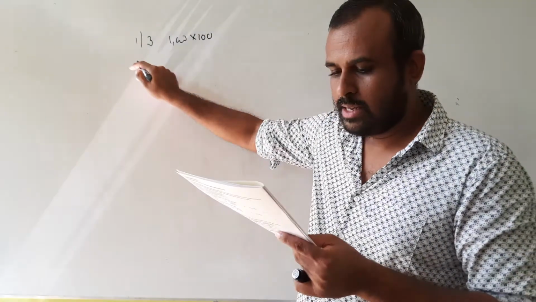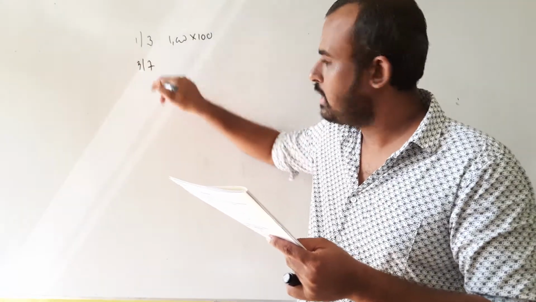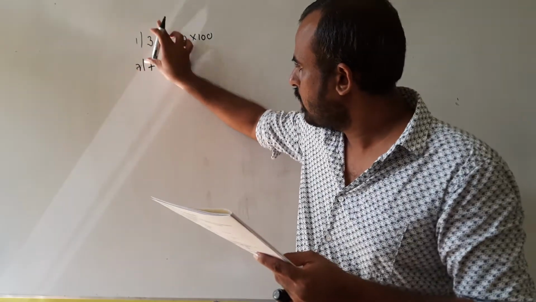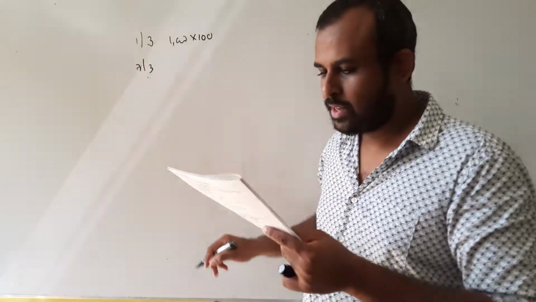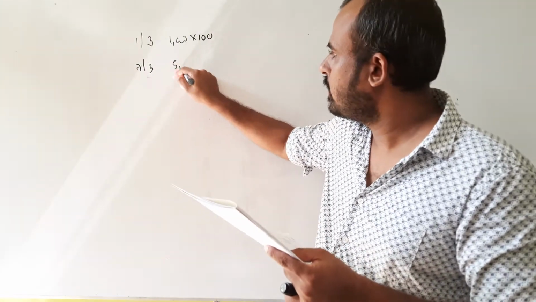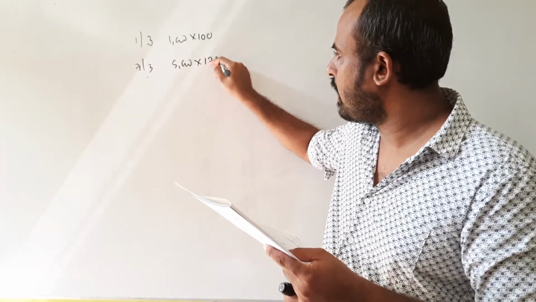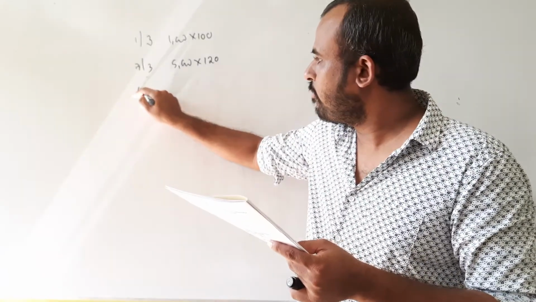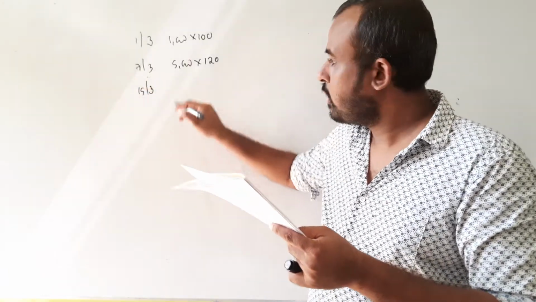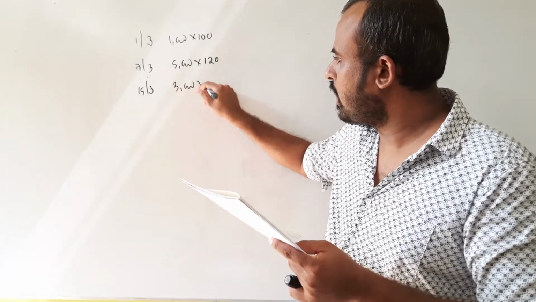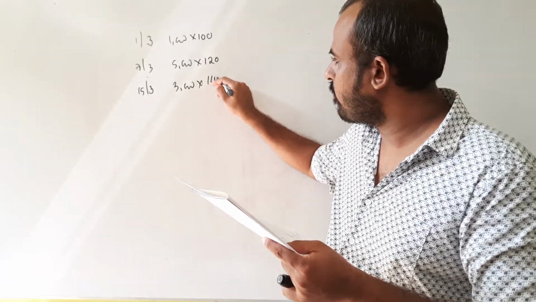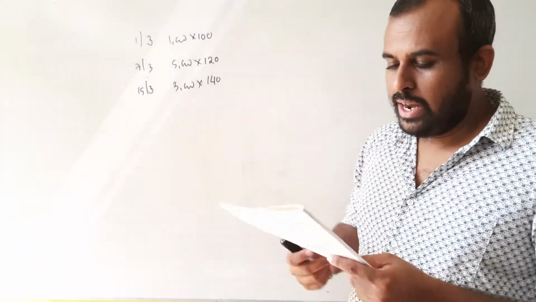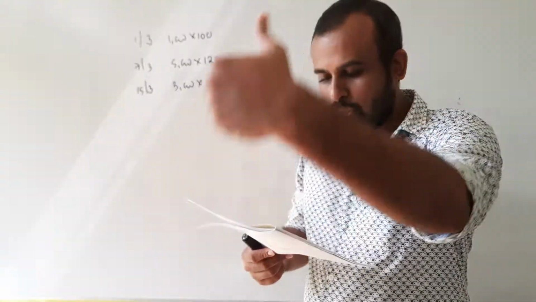Then on 7th March, your purchase is 5,000 units at 120. Then on 15th March, you have purchased another 3,000 units at 140.